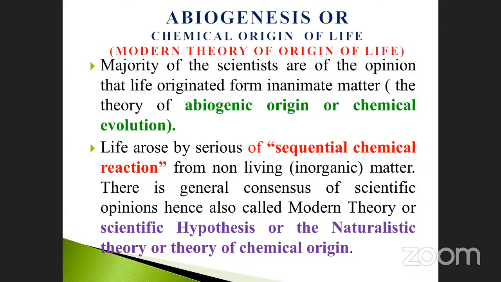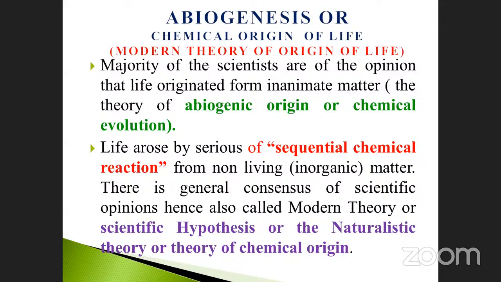Modern theory. Okay. Observe it very carefully because it's very, very important. The majority of the scientists are of the opinion that life originated from inanimate matter. The inanimate is nothing but chemical substances.